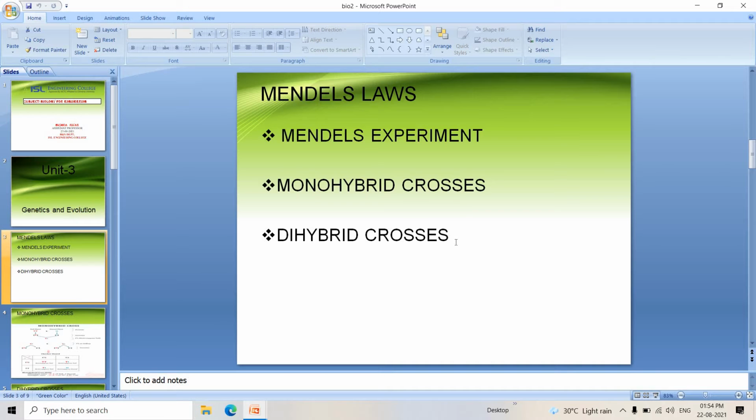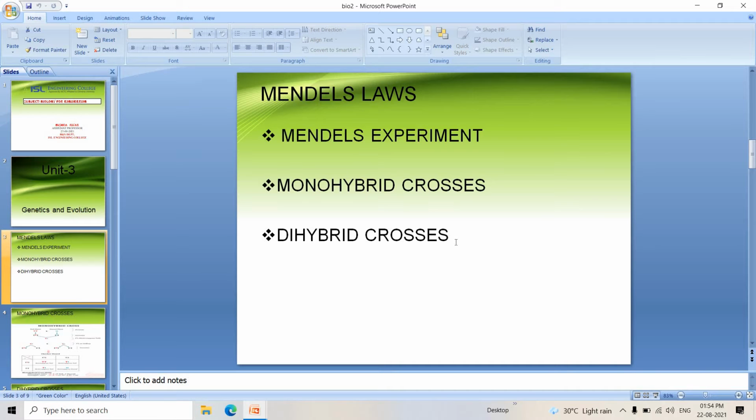Mendel chose the edible pea plant for his experiments because pea plants are easy to handle and have a short generation time. He crossed pea plants repeatedly.